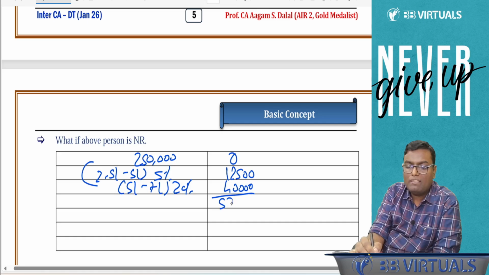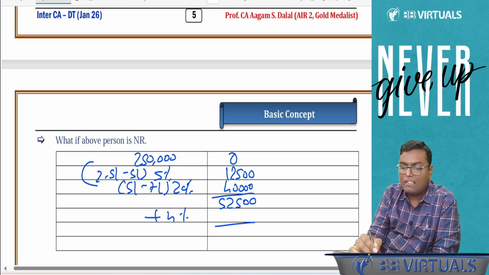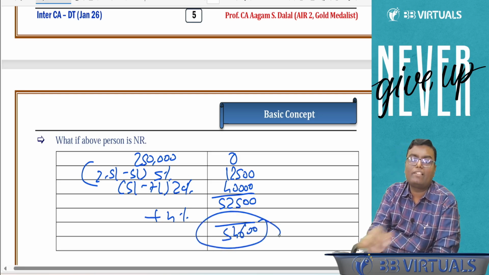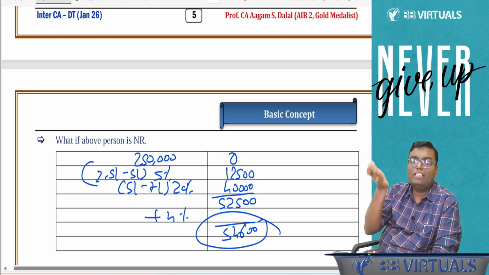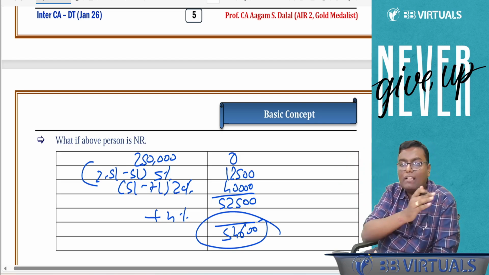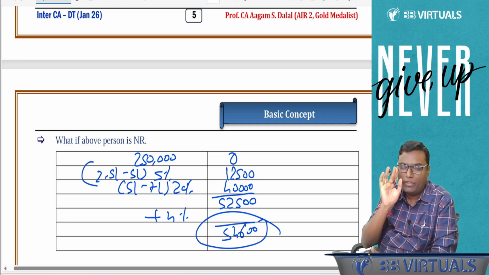So what will be the total basic tax? 52,500 plus 4% health and education cess, which will be 54,600. My tax will increase because the basic exemption limit has reduced. Are you understanding my point?